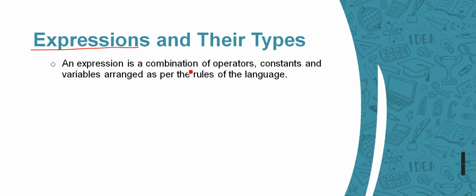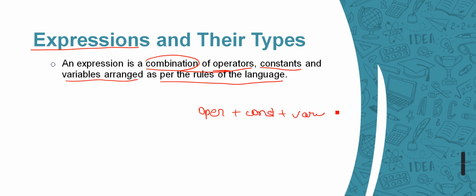An expression is a combination of operators, constants and variables arranged as per the rules of the language. Okay, what are operators first? We have learned that this is a combination. Combination of what? Operator plus constant plus variable name. So we are already familiar with the variable names, right? We are a little bit familiar with constants as well.